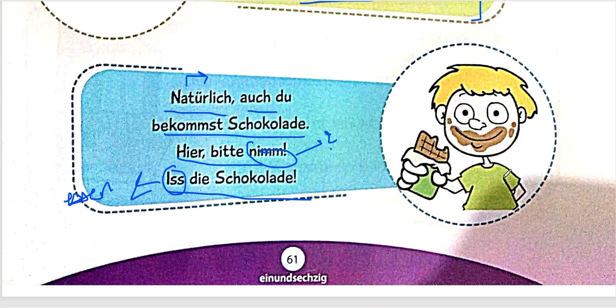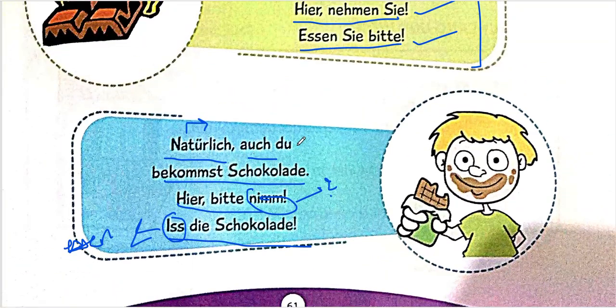Okay. Next, we have "Natürlich auch du bekommst Schokolade. Hier, bitte nimm. Iss die Schokolade." Natürlich means naturally. You can use this in many places. Like obviously, naturally, natürlich. Auch du. Also, you bekommst Schokolade. Bekommst comes from bekommen, which means to get.